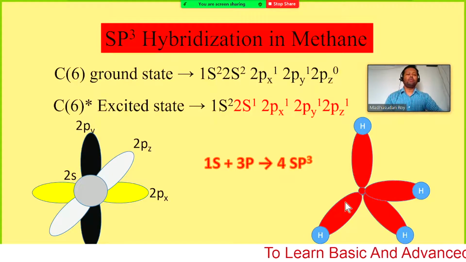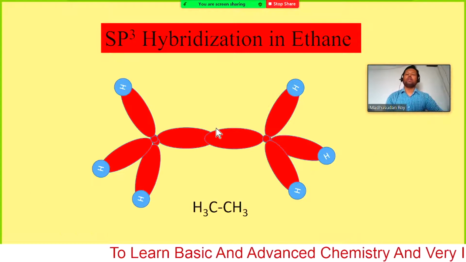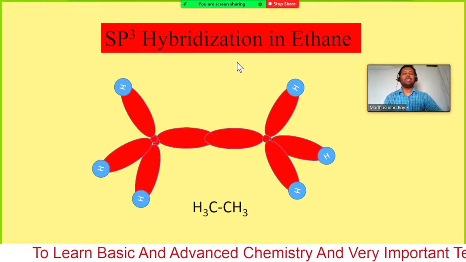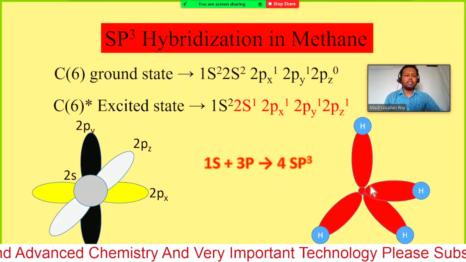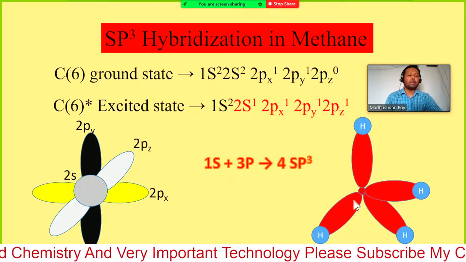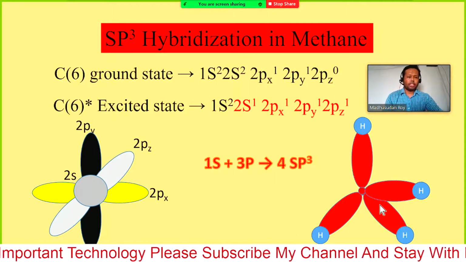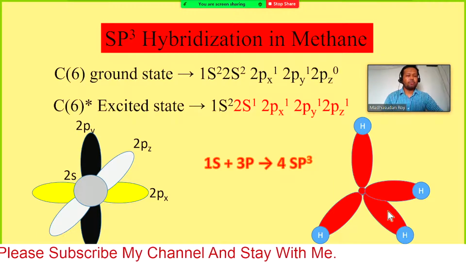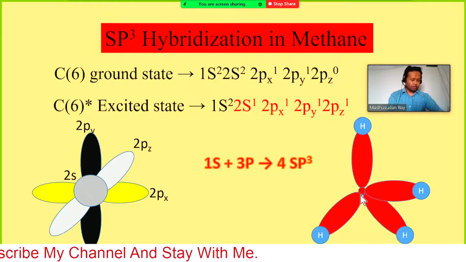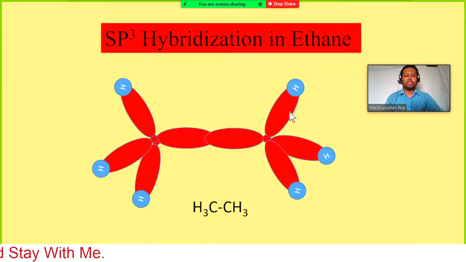So here we have four sigma bonds, and I will now show you in short the sp3 hybridization of ethane. If we consider the carbon excited state, that means sp3 hybridized carbon, we have four different sp3 orbitals. So if we consider two carbon atoms having sp3 hybridization, let us consider this is one sp3 hybridized carbon and this is another.